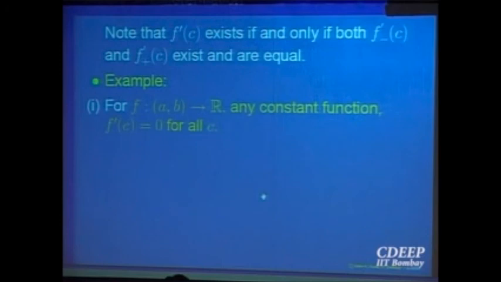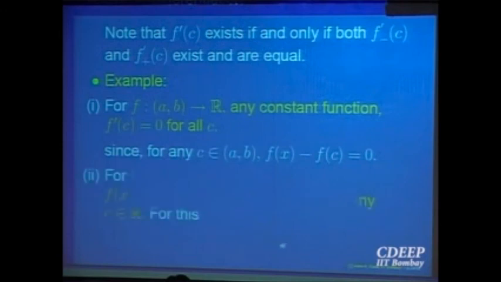The derivative of a constant function is 0, because what is the secant line? f of c minus f of x. For a constant function the numerator is 0, so the limit is 0, so the derivative is equal to 0.